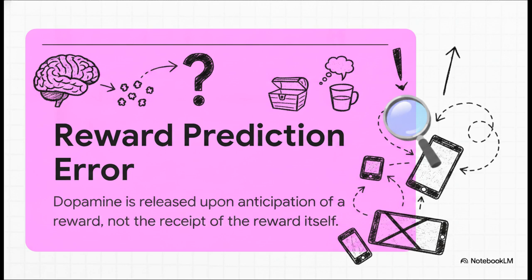Deep inside your midbrain sits a small primitive cluster of neurons, the VTA, and it acts like a biological engine, pumping out dopamine not when you actually get what you want, but at the exact moment you think you might get it. It's the anticipation, the prediction of the reward, that causes the dopamine spike. This distinction is absolutely paramount because it's exactly what keeps the brain trapped in a continuous loop of endless seeking without ever actually reaching a baseline state of satisfaction.